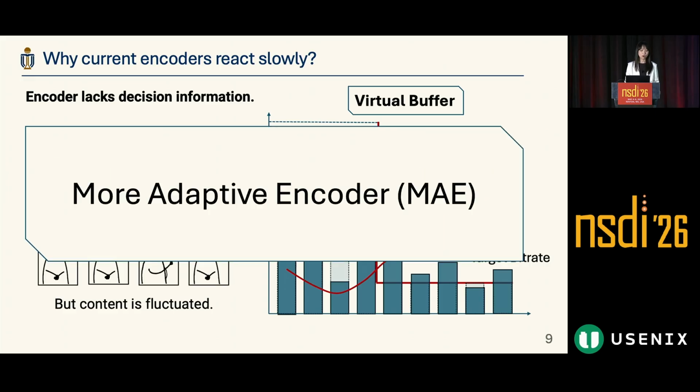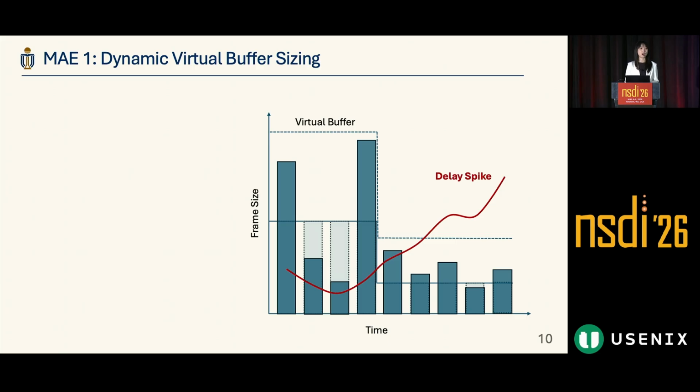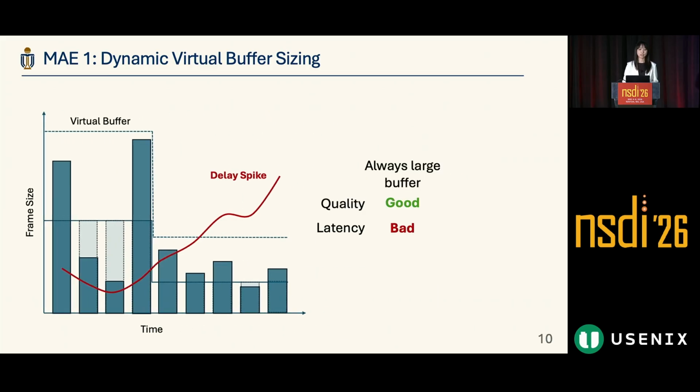We need a more adaptive encoder, which is our solution, MAE. The first part of our design of MAE is the dynamic virtual buffer size. Let's still look at this figure. This shows that if we always use a large buffer, it's good for the quality, but it will cause a delay spike.